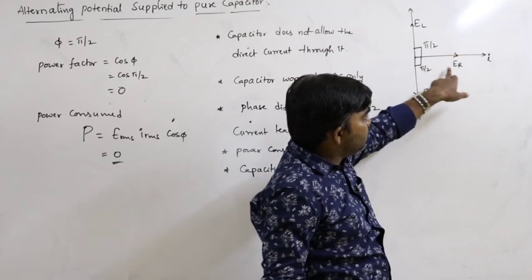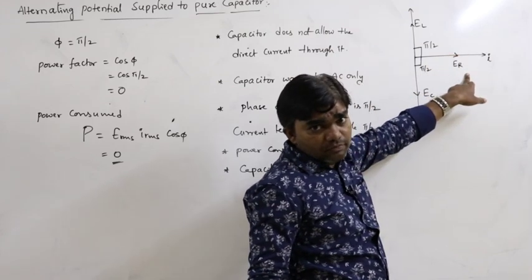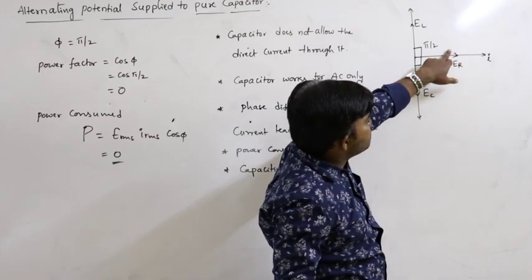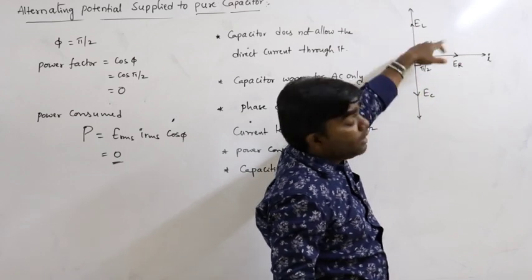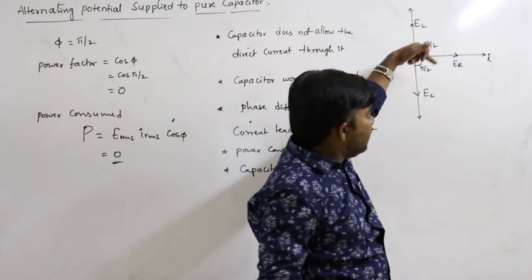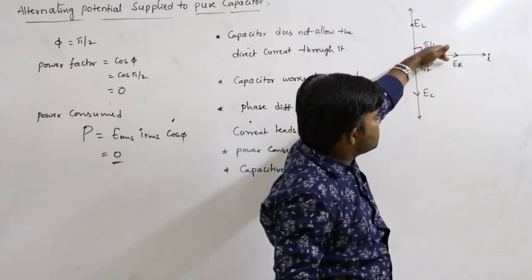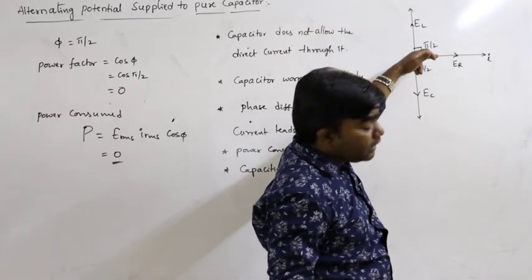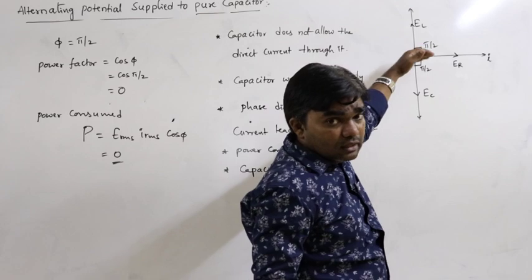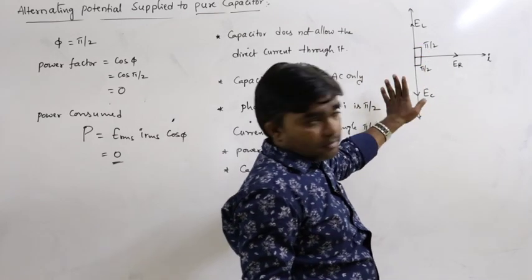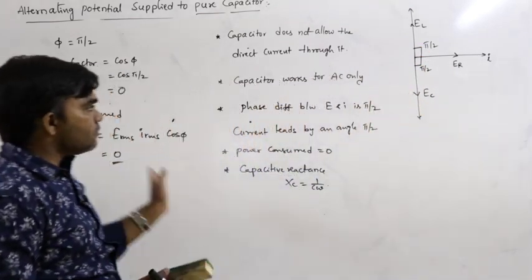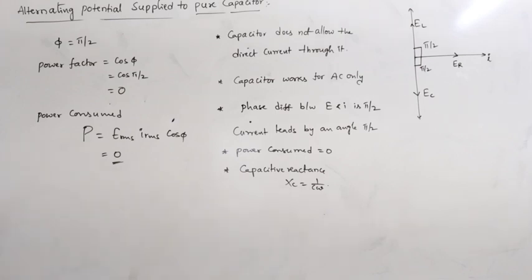For pure resistor the phase difference is 0. For pure inductor the phase difference is pi by 2 and EMF leads. For pure capacitor the current leads. So remember, this is the representation. This is about pure inductor and pure capacitor circuits.